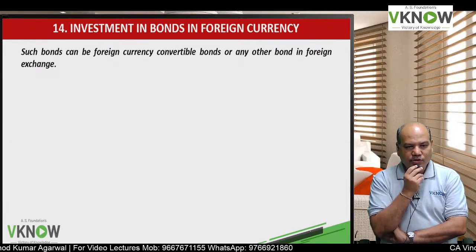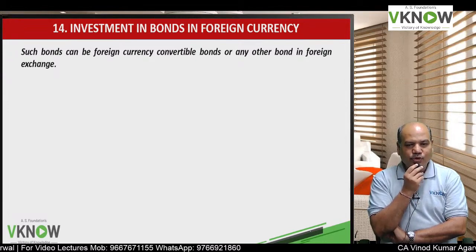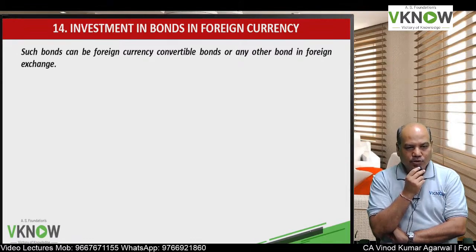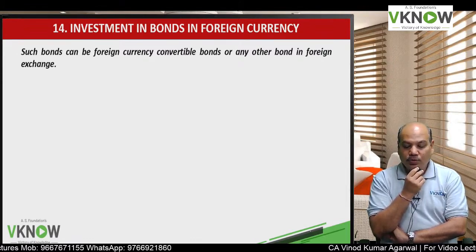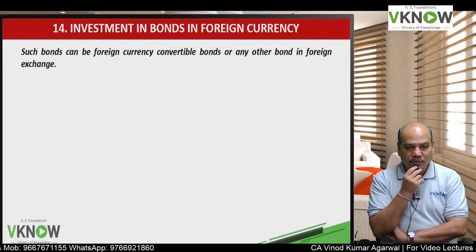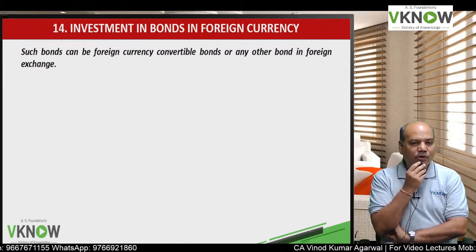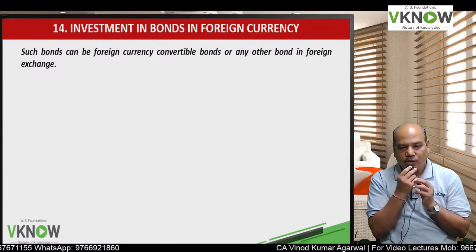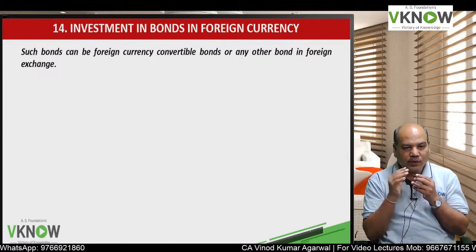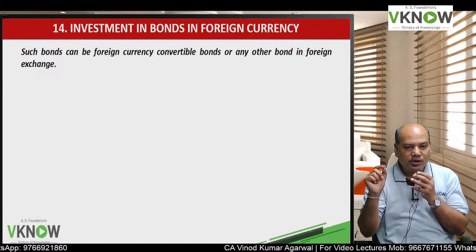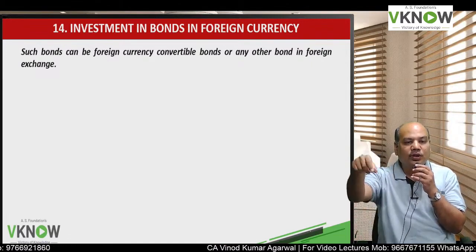One is IND AS-109, because it is investment in a bond, so it will be categorized as either amortized cost, FVTOCI or FVTPL. So whatever we have learnt will be applicable, but it is also a bond in foreign currency. So IND AS-21 will also apply because it's a monetary item, and therefore we will have to revalue the investment using the closing exchange rate.